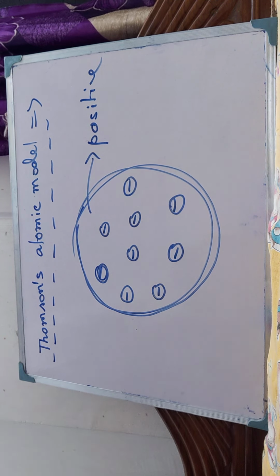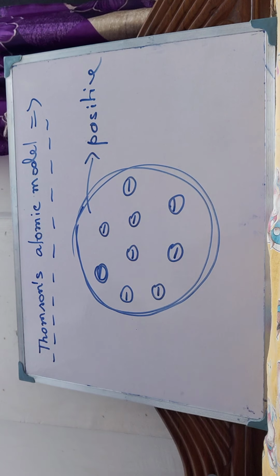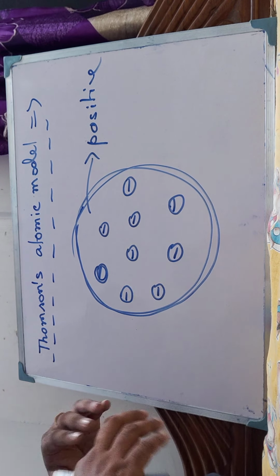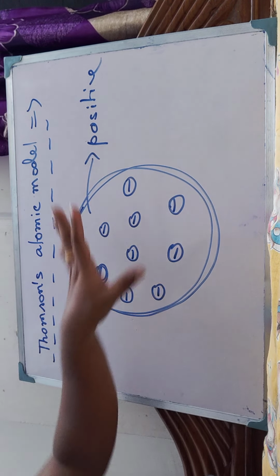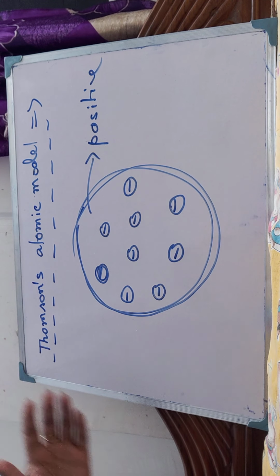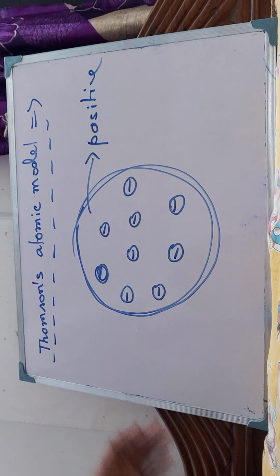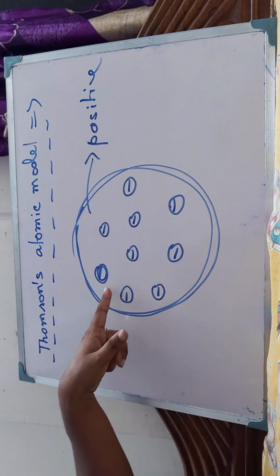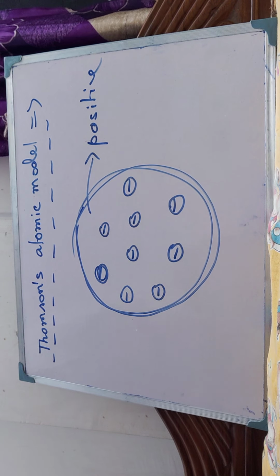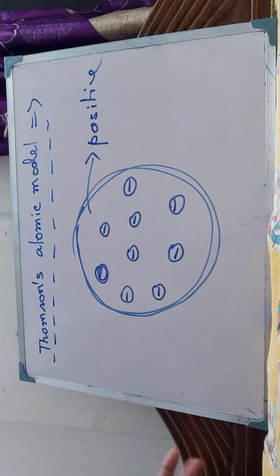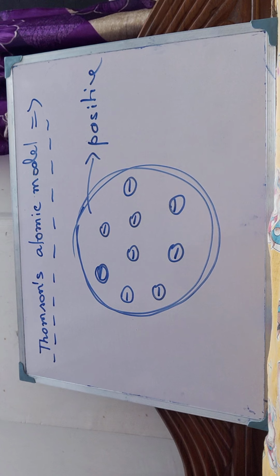Okay, what we have learned from this model is that the whole thing is positive and negative particles are dispersed over the whole positive thing. Now the main thing is, according to him, the number of seeds, or the number of negative ions together, will be equal and opposite to the whole positive charge. According to him, it was described. But this model was very much absurd, and that is why it was abandoned after a few years.